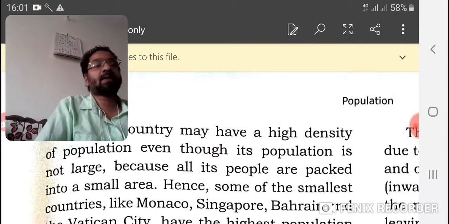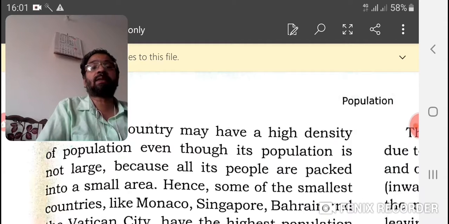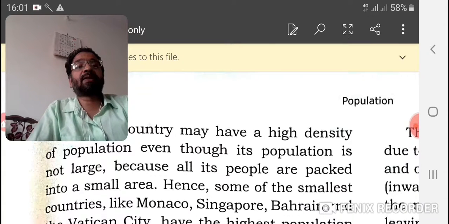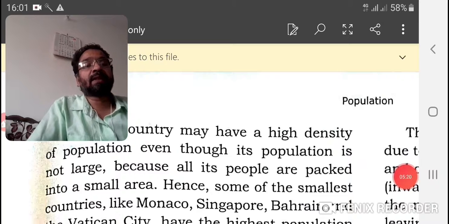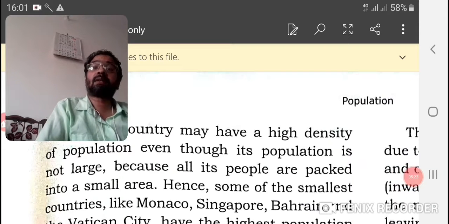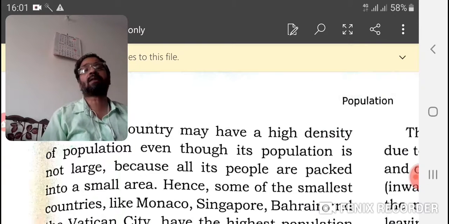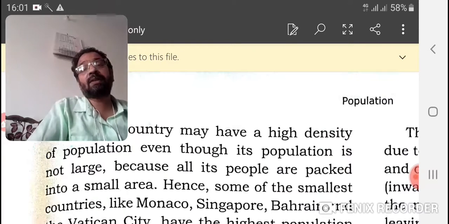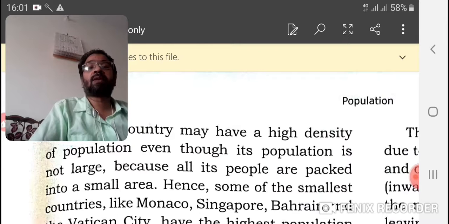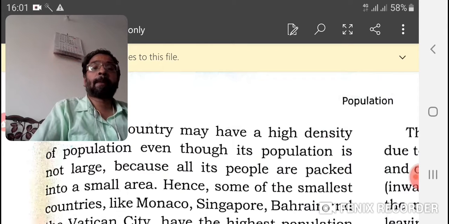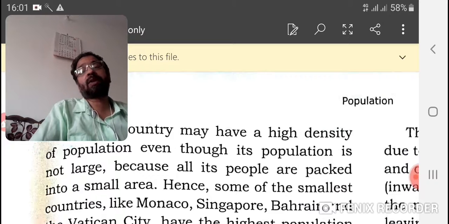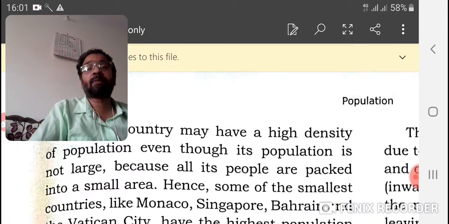Now, a small country may have a high density. What is the reason? Because the country's land is less, but the population may be a little more. When we divide the number of persons per square kilometer, the number may be more.